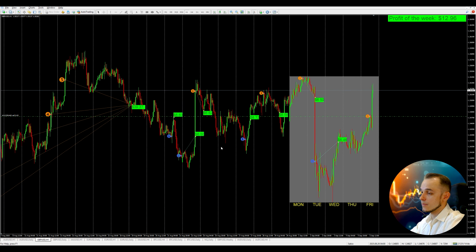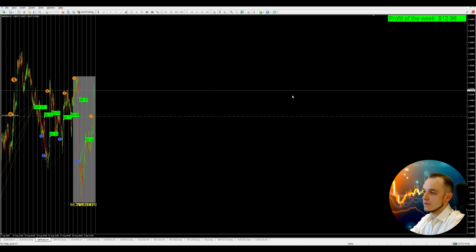And the next currency pair is GBP USD. Here you can see that we actually started this week with a very massive decline. The market fell over 2000 pips, and then there was a retest of this previous local low on Wednesday, and after that market started its growth. One day of growth, one day of consolidation, and another day of growth. We have this strong resistance level that we were trying to break several times,